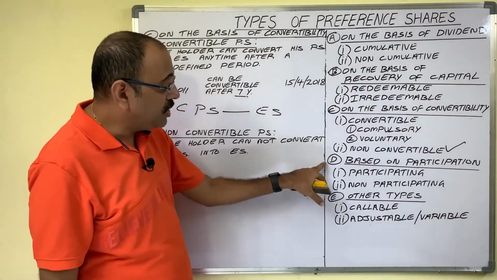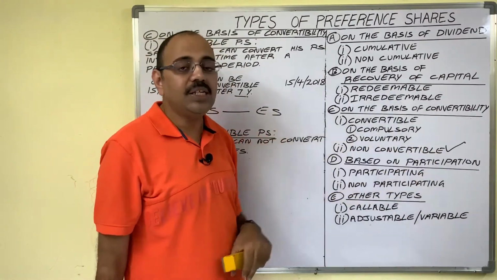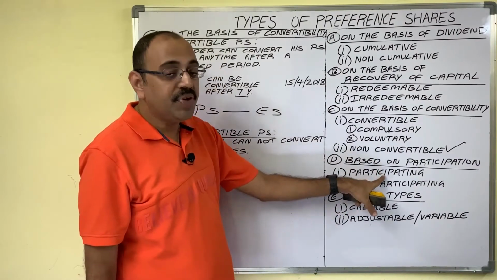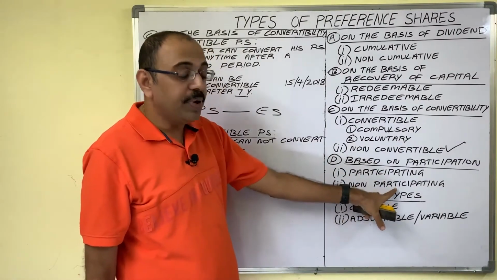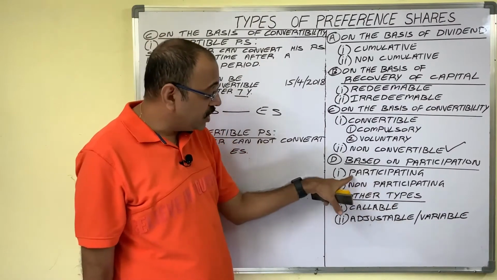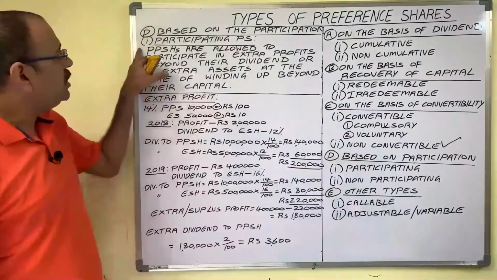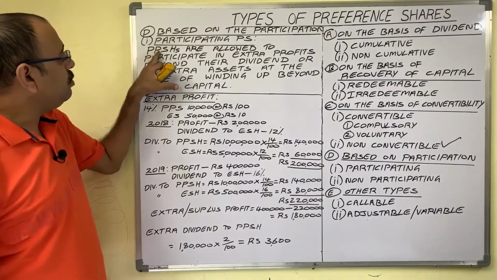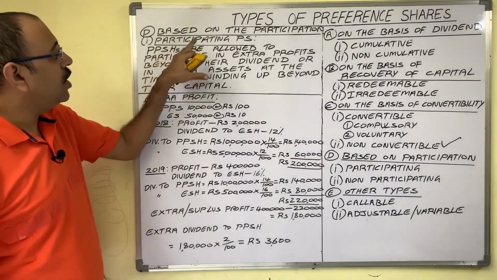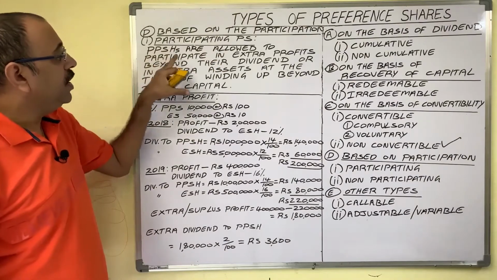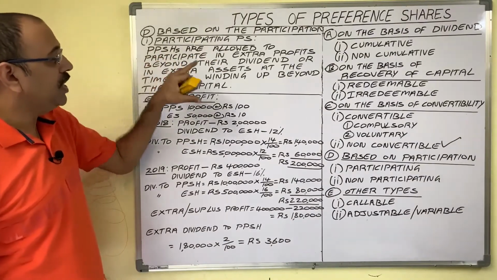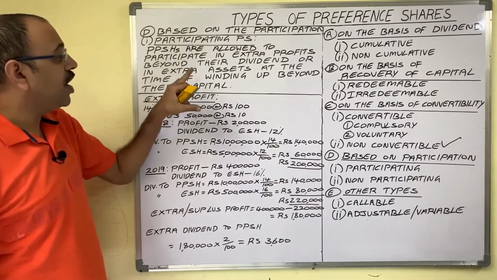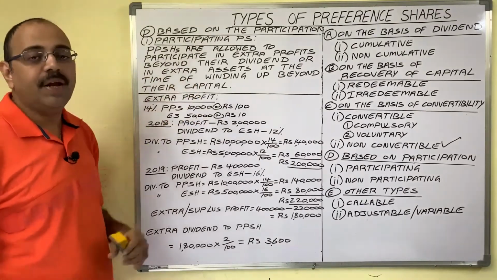The next one is based on participation. Preference shares are of two types: participating preference shares and non-participating preference shares. Let us see the first point. Participating preference shares means what? Participating preference shareholders are allowed to participate in extra profits beyond their dividend, or in extra assets at the time of winding up beyond their capital.